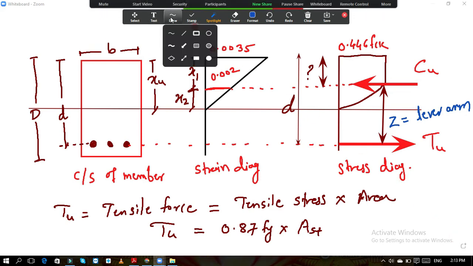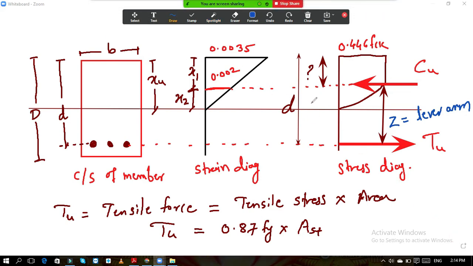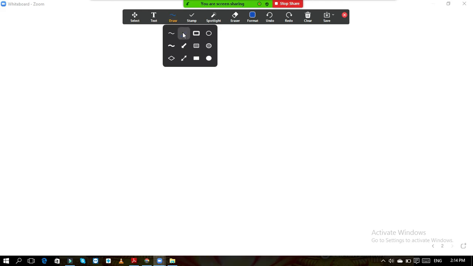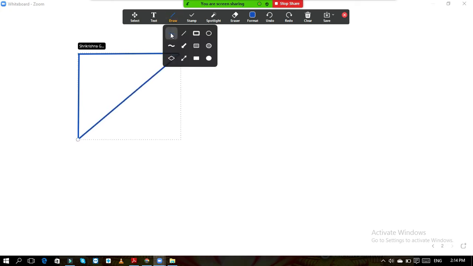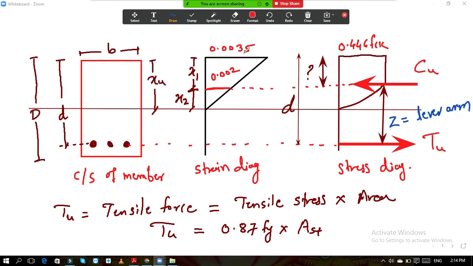So moving further, let us assume this is x1 and this is x2. Now consider this triangle. I will draw this diagram separately so that you will not get confused. I will draw it once again. Here I have drawn this much of the diagram.